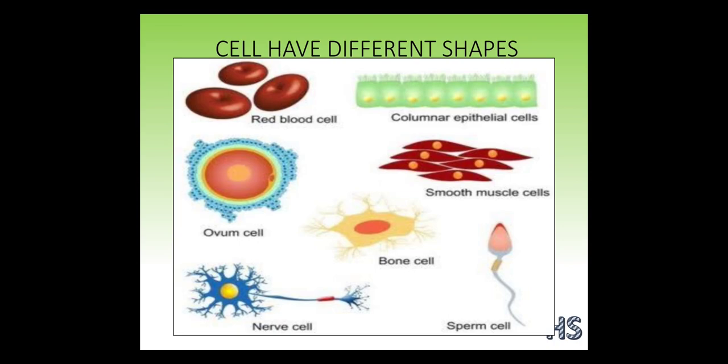Now, as we said, why are the shapes different? The shapes of the cells are different because it helps to create identity. We can easily distinguish between a frog and an elephant. The reason behind this is the shape.